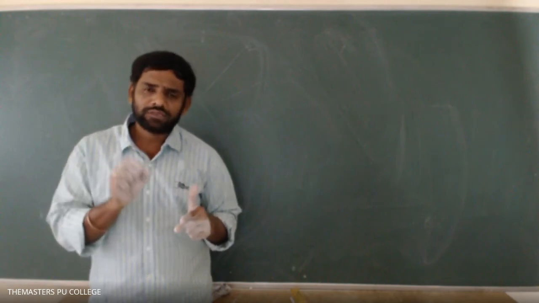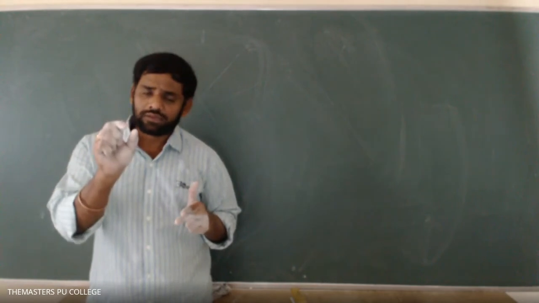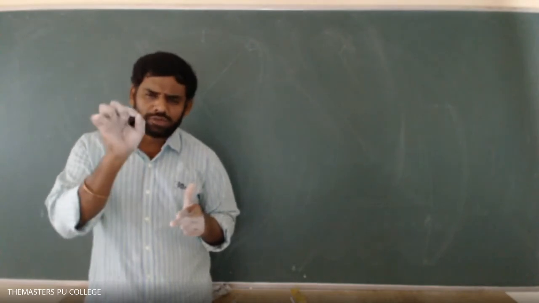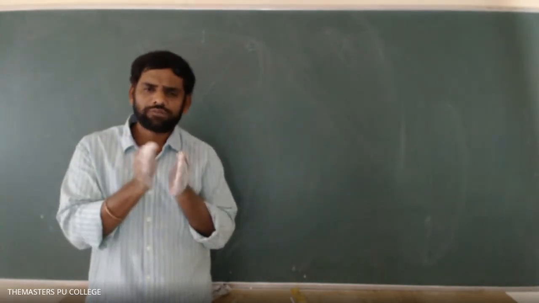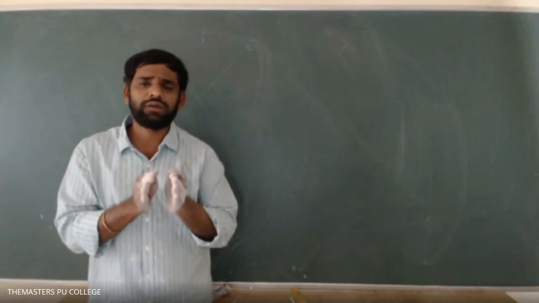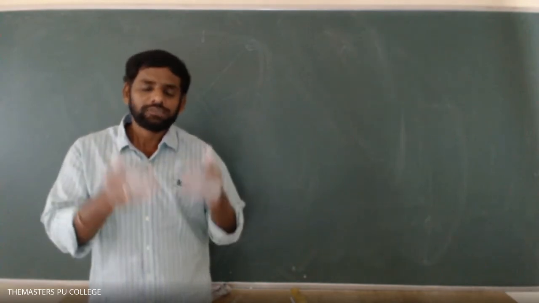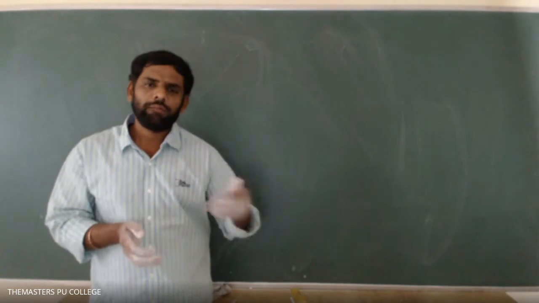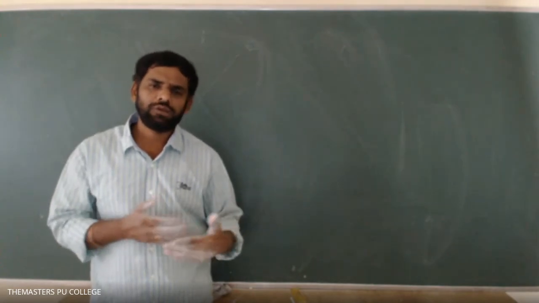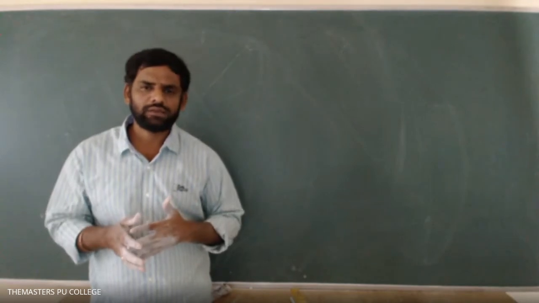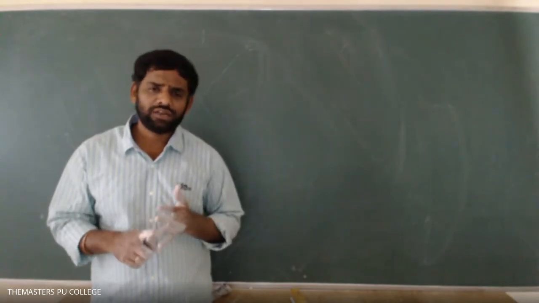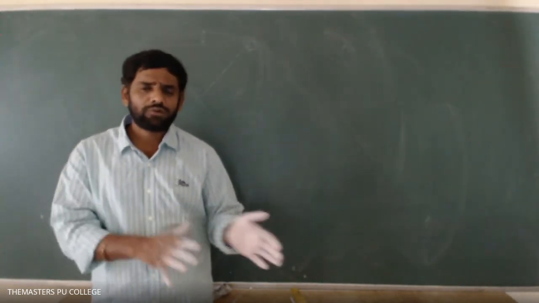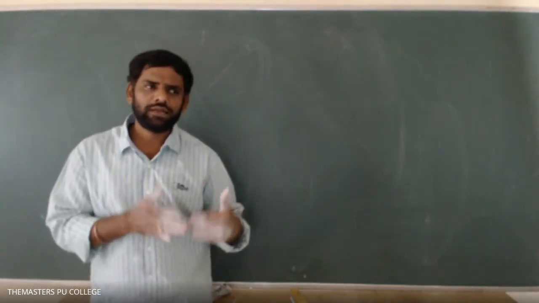And the next one is the size of the molecules of such gases is zero. Size is zero means the molecules are point masses and there is no force of attraction or force of repulsion between the molecules among the gas. Such gases are said to be ideal. That is the meaning of ideal gas. But practically it is impossible to have an ideal gas in realistic nature. But some of the gases like hydrogen, nitrogen, helium, at low pressure and high temperatures, will be close to the perfect gas. So this is about the ideal gas, real gas.